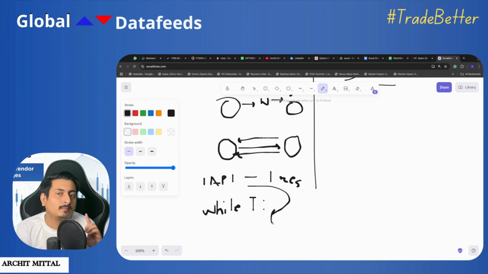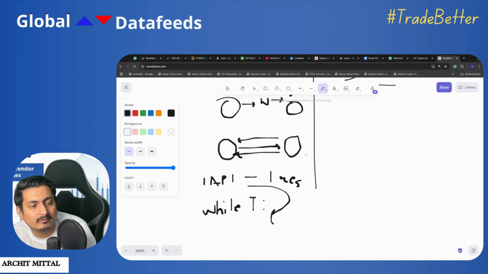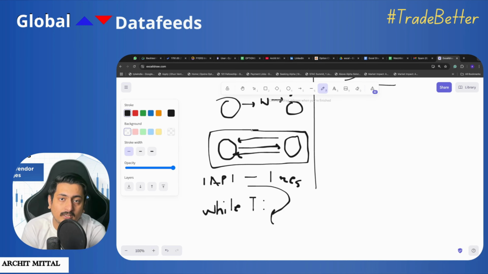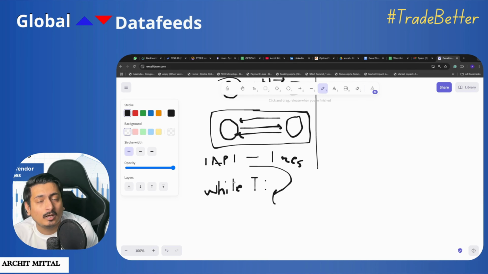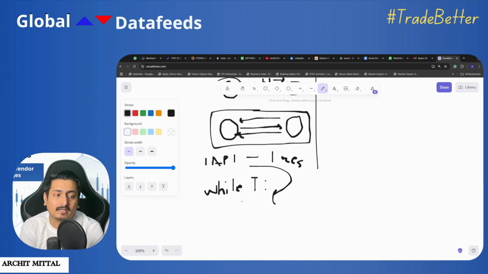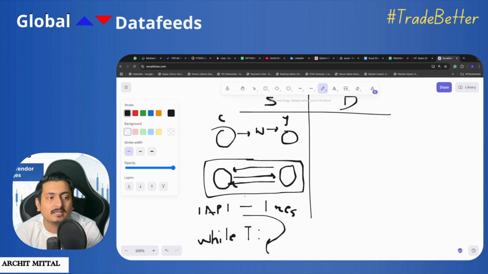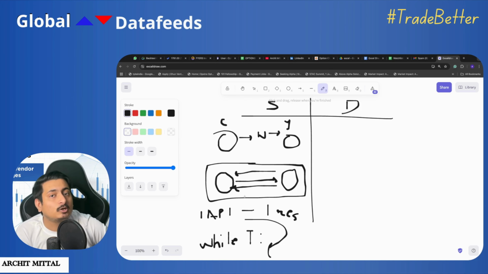But there is one problem again here. One is that the time difference because of these three-way communications increases by a lot. The second thing is that your broker or maybe your data vendor like GFDL will be allowing only a certain number of calls to happen every second. So there is a restriction of how many calls you can make every second. So this makes static APIs for a running live market code very difficult to execute.